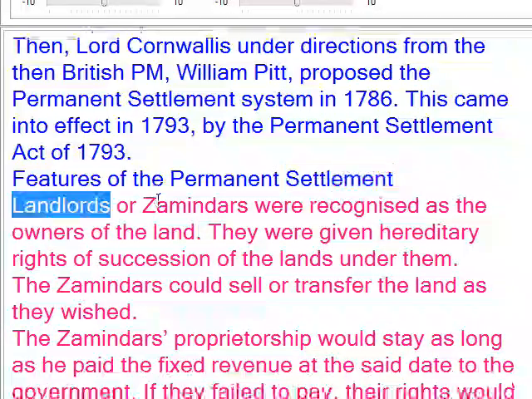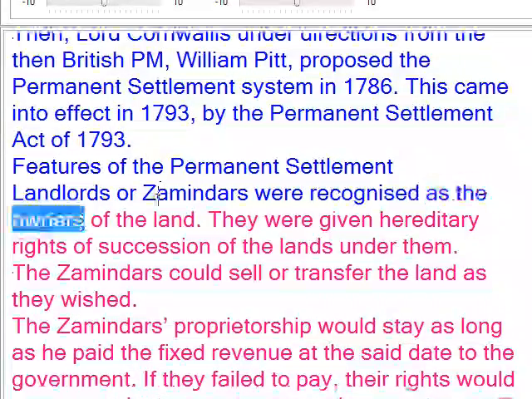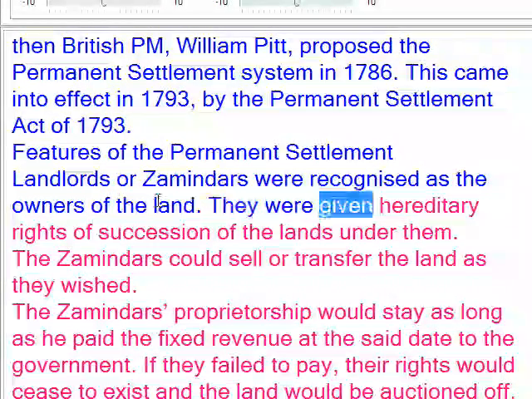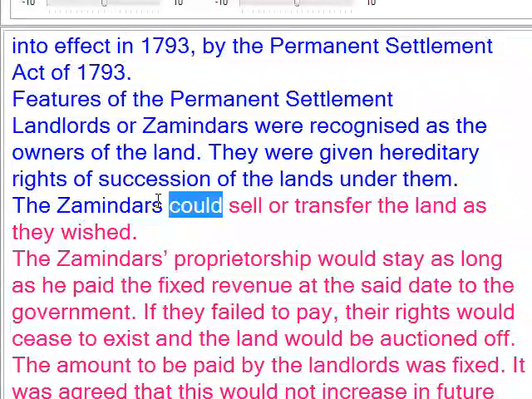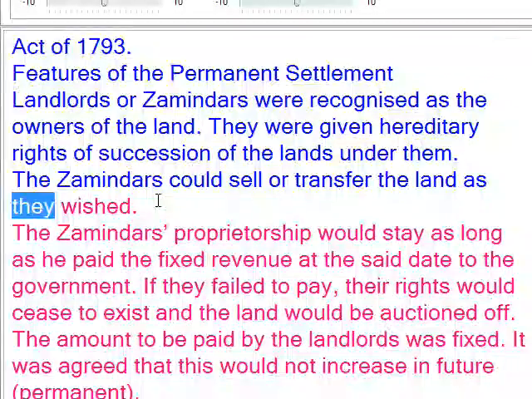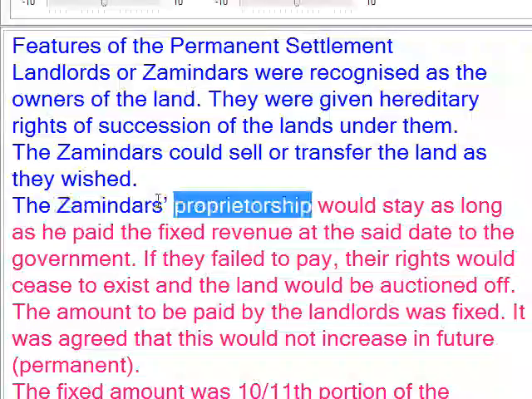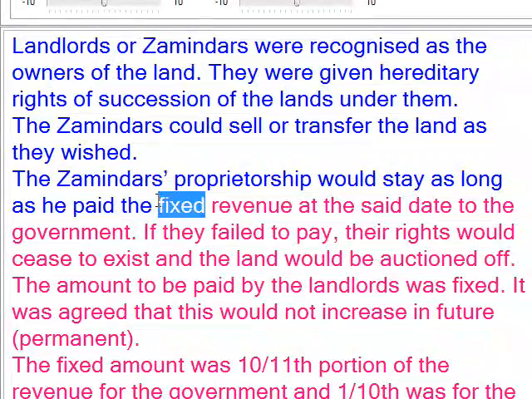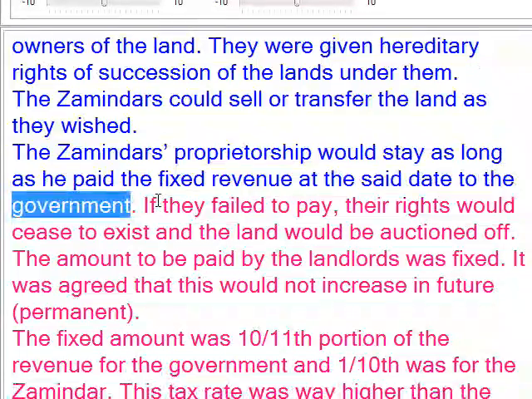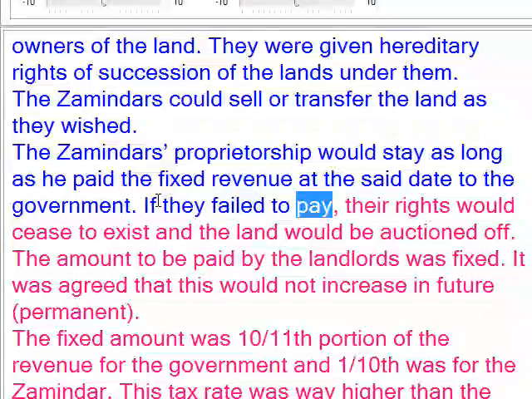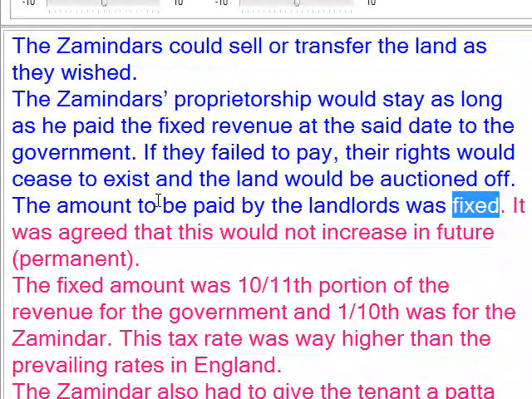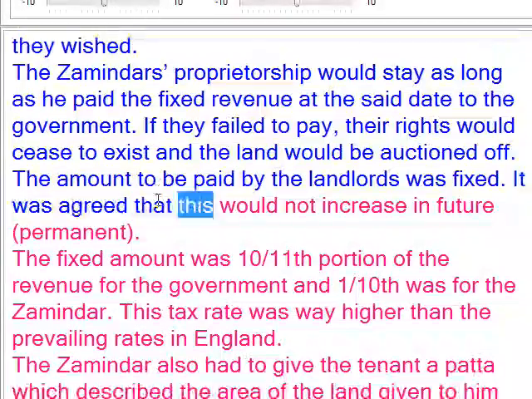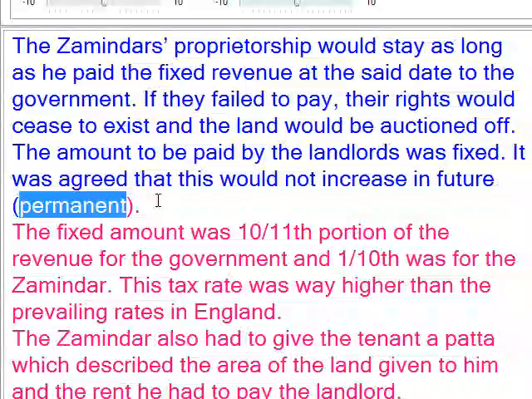Features of the Permanent Settlement: landlords or zamindars were recognized as the owners of the land. They were given hereditary rights with succession of the lands under them. The zamindars could sell or transfer the land as they wished. The zamindar's proprietorship would stay as long as he paid the fixed revenue at the said date to the government. If they failed to pay, their rights would cease to exist and the land would be auctioned off. The amount to be paid by the landlords was fixed. It was agreed that this would not increase in future permanently.